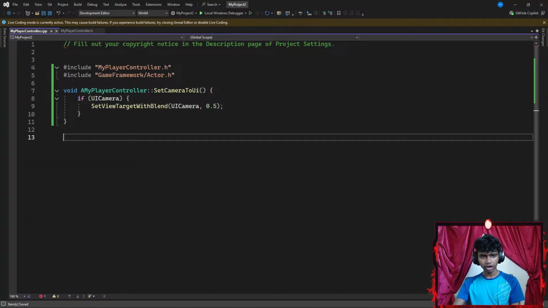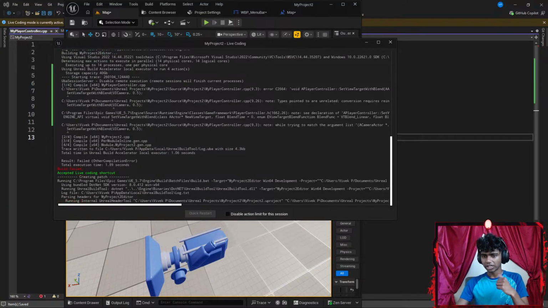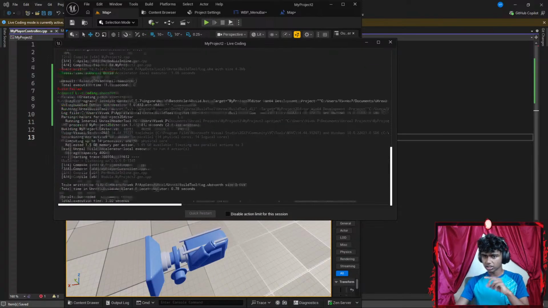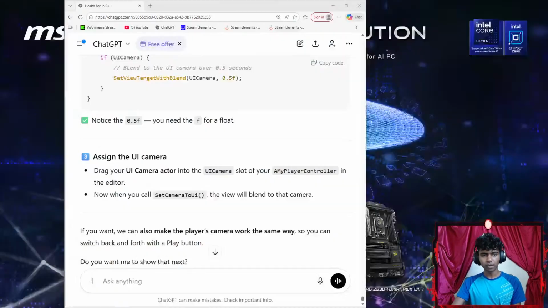That's it. Let's go ahead and get my Unreal Engine up here again. I want to try Control Alt F11 to compile my code or patch my code real quick. Let's see if it works. There we go. Result succeeded. Perfect. Okay, now what's the next step after I'm done with that?